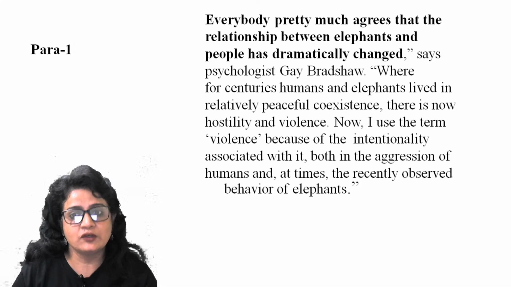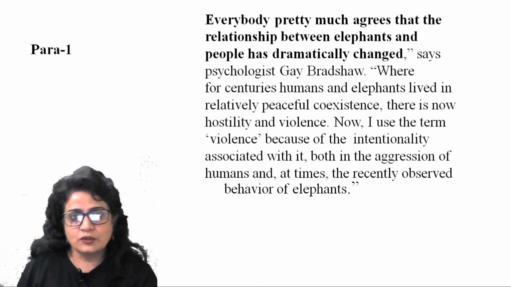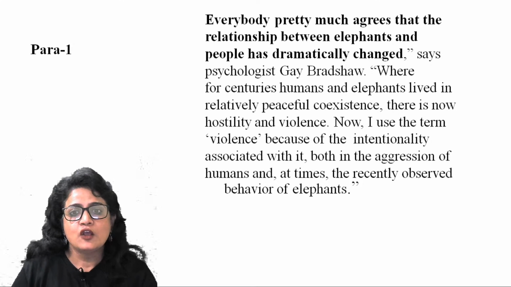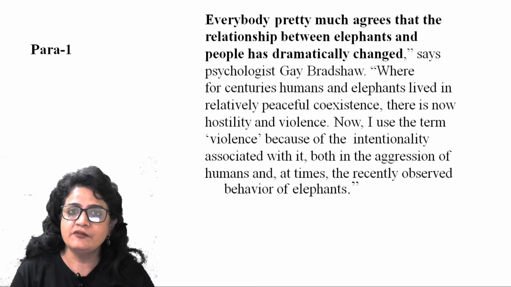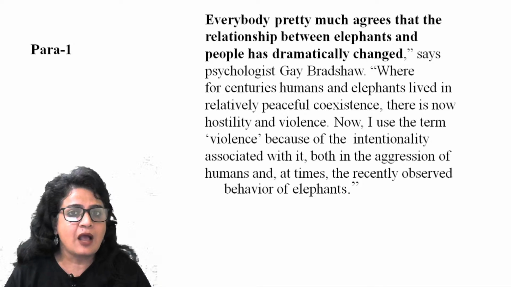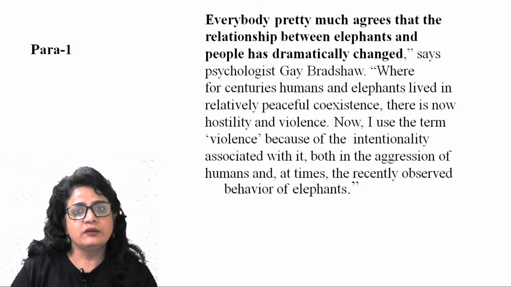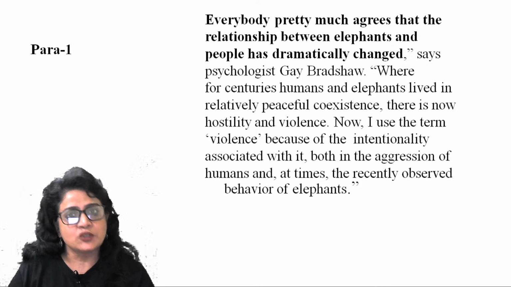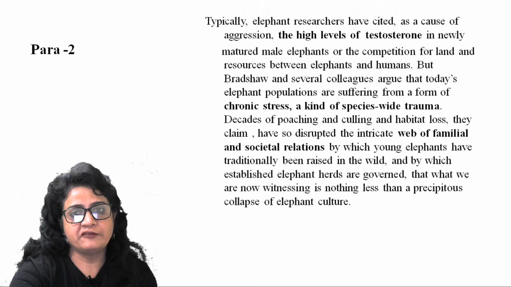So largely human behavior is responsible, at times it is also elephants' behavior. The first paragraph talks about how the relationship between elephants and humans has changed. It was peaceful coexistence, now it is aggression and hostility, majorly on the part of humans, but at times it also happens from elephants. So that's what the first paragraph is.